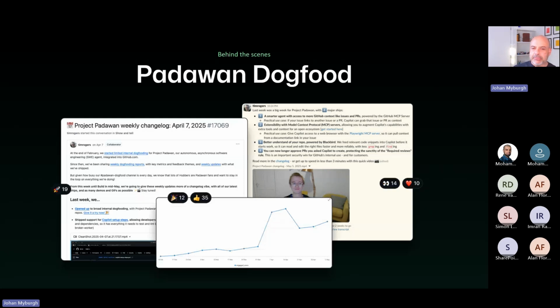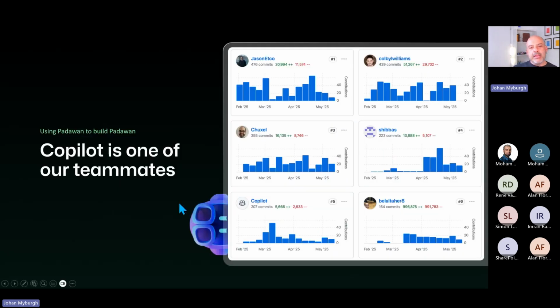Project Padawan was called initially. I've got some cool stats here. In the Visual Studio Copilot team, the Copilot agent is ranked 5th in terms of commits. So the Copilot is ranked higher than some of the developers on the project. All right, just to give you an idea of where we're sitting.